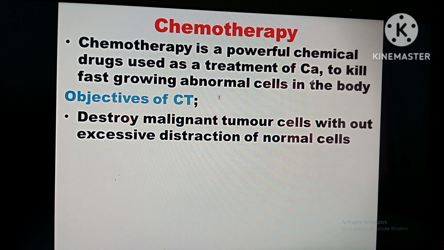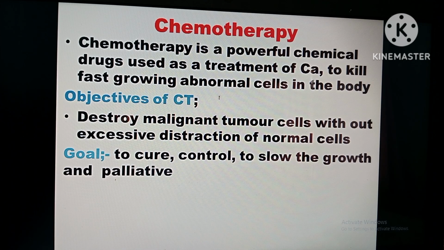So what's the main objective of chemotherapy? The main objective is to destroy the malignant tumor cells without excessive destruction of normal cells. While giving radiation therapy as well as chemotherapy, the destruction should be focused only on the targeted cells, that is, the cancer cells only.